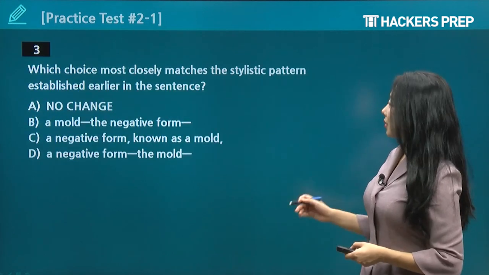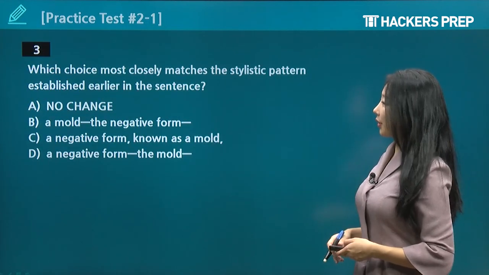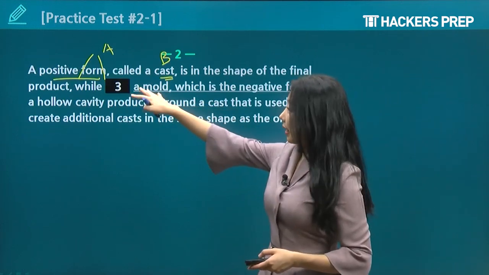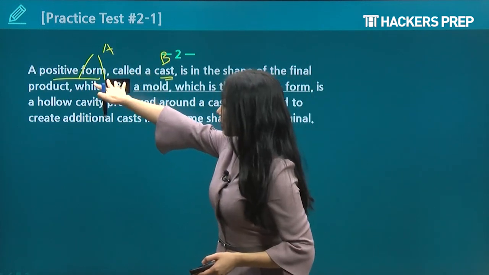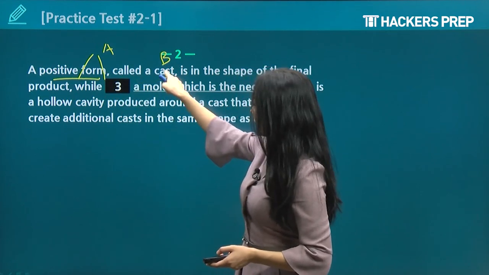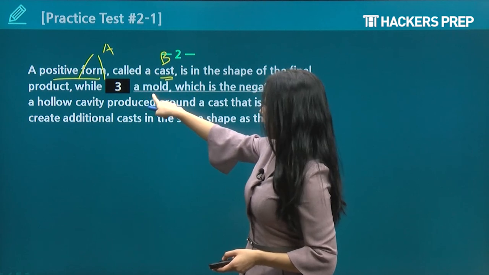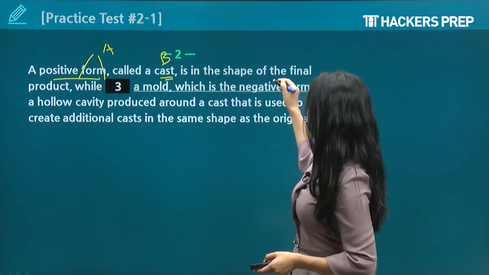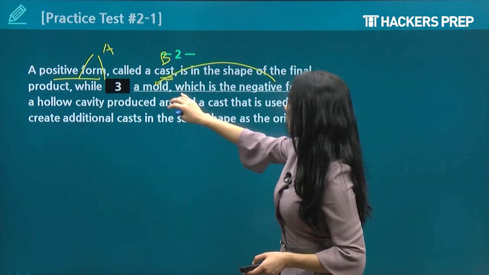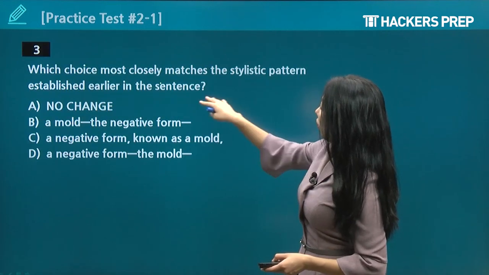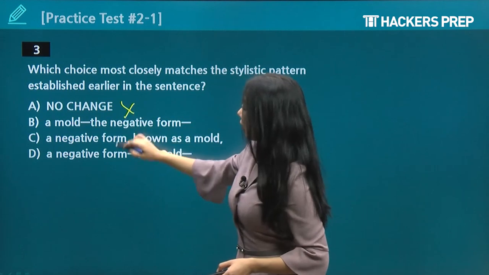Which choice most closely matches the stylistic pattern established earlier in the sentence? All right, let's go back. Okay, notice I said form is introduced first, a positive form, called a cast, and then we label it, right? So number 3 should do the same. The form should be introduced first, so negative form should come before the name, okay? So no change would be wrong, okay?